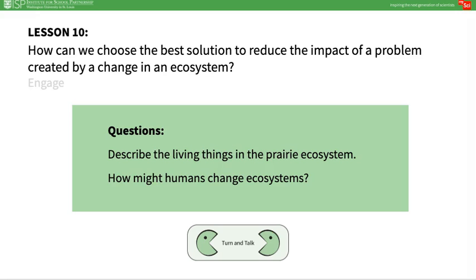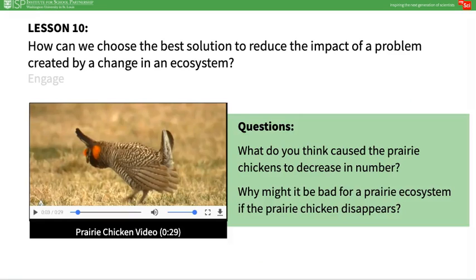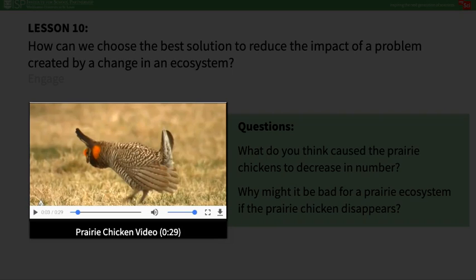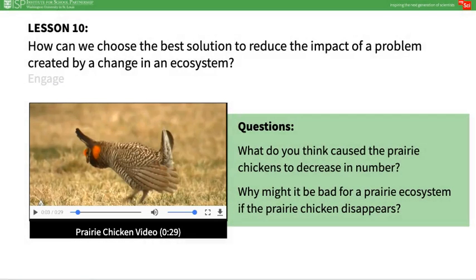In the Engage, pass out the prairie posters and cards, asking students to describe the living things in that ecosystem. Discuss how humans change ecosystems using a turn and talk strategy. Then use this video of a prairie chicken and explain how the population has changed over time in Missouri. Use these questions to prompt students to discuss prairie chickens further.